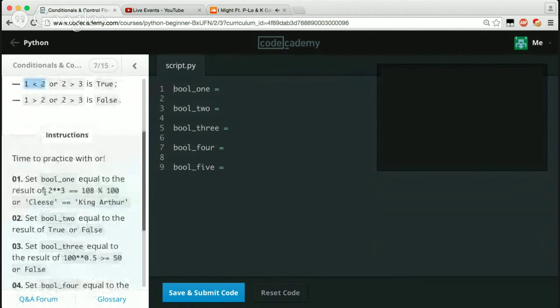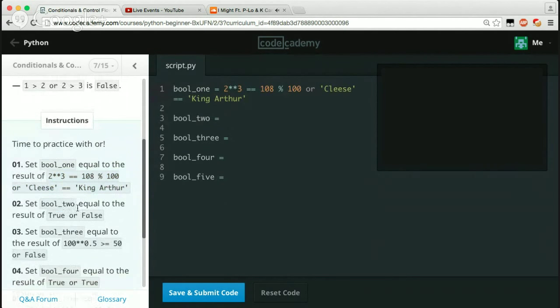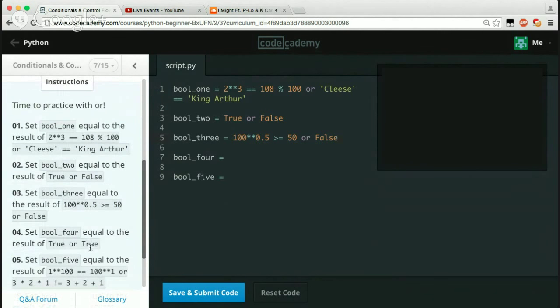So set bool_1. I guess we should copy all this stuff again, because you and I both don't feel like sitting here and figuring this out. We could, but it takes time. If you really want to, you can decipher it yourself, but you don't have to.